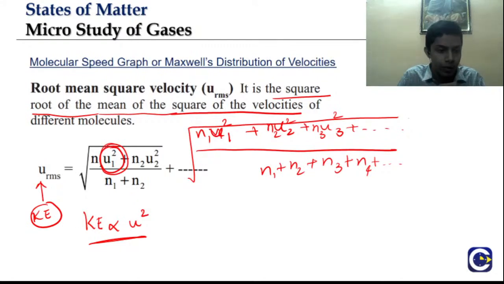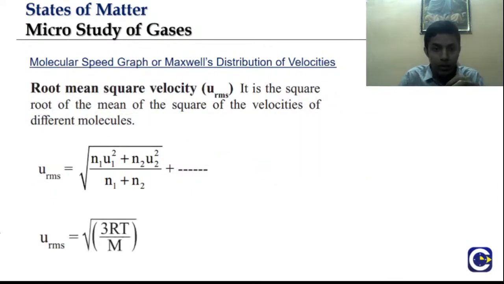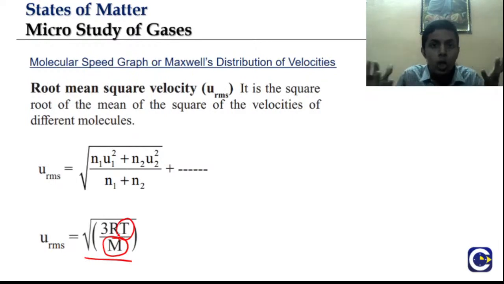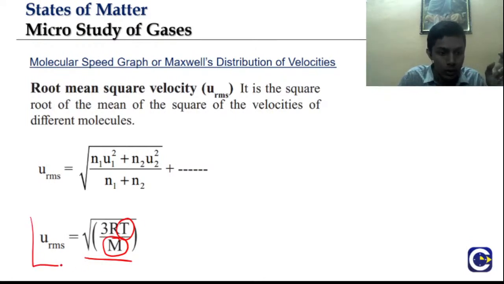Clear? So this can also be written as root of 3RT by m. Again, the same logic: URMS is directly proportional to root T and inversely proportional to root of molar mass. Obviously, if the mass is heavier, the randomness will be less. So it is inversely proportional to root m and directly proportional to root T. Root of 3RT by m is the formula. This formula is very important. You can note this.